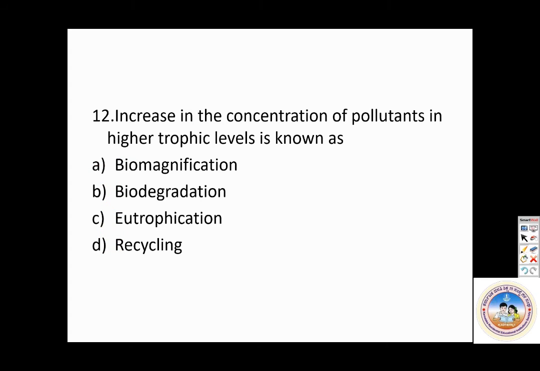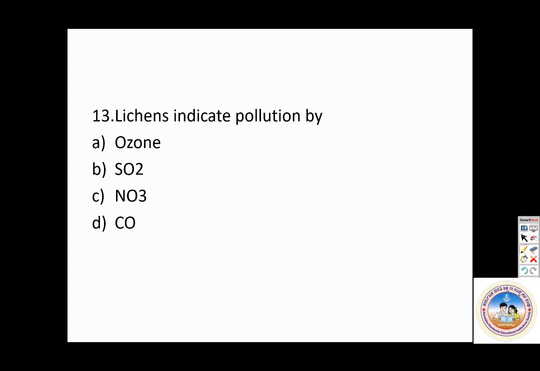Then lichens indicate pollution by. So take your time and answer, students. Lichens indicate pollution by. Please answer.